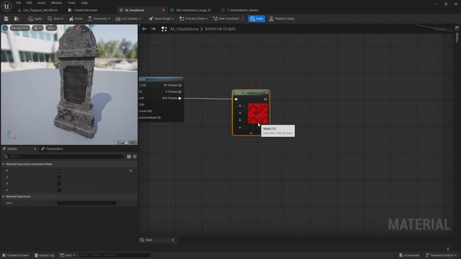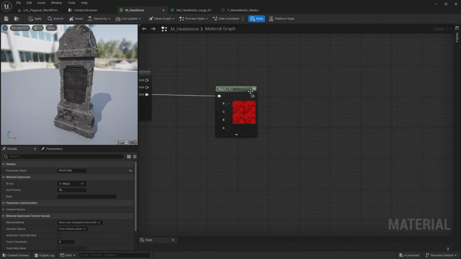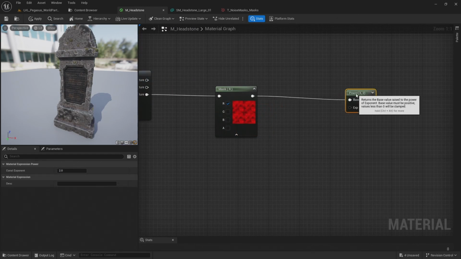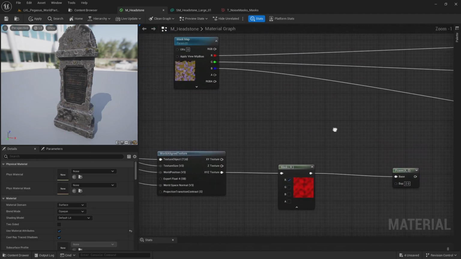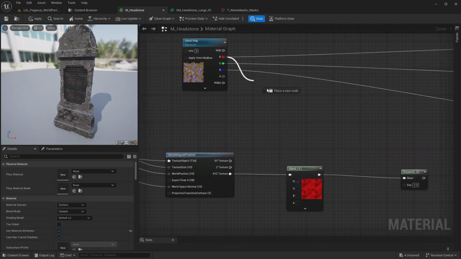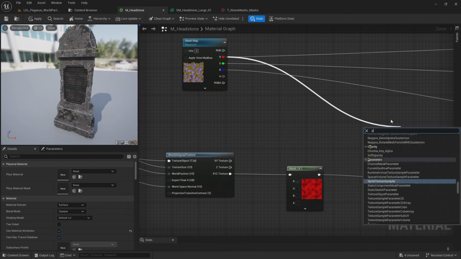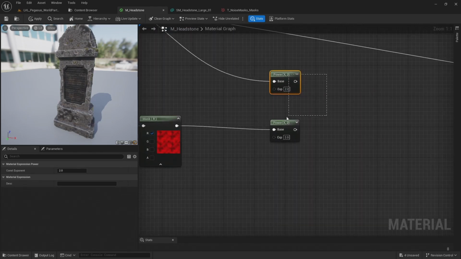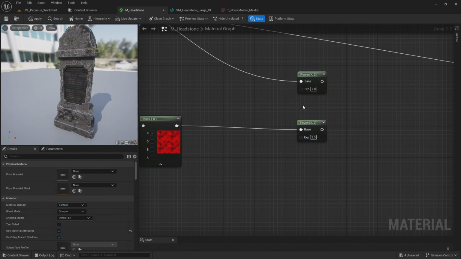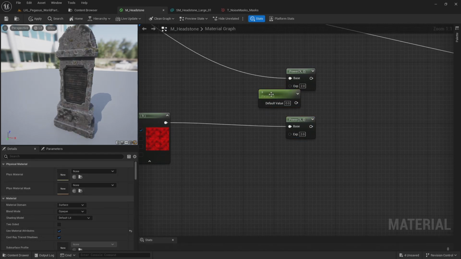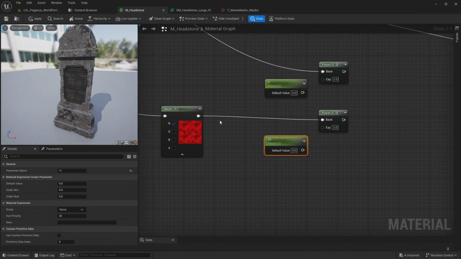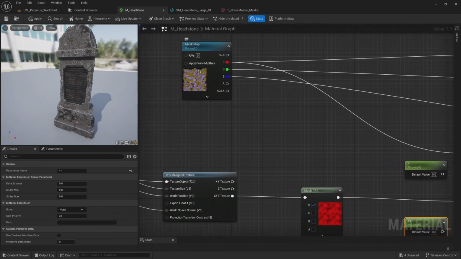And first of all, I want just the red channel. And I'm going to connect this to a power. And then take the red channel from my mask map and add that to a power as well. And I'm going to add two scalar parameters. And if you remember, the red channel was for the convexity.